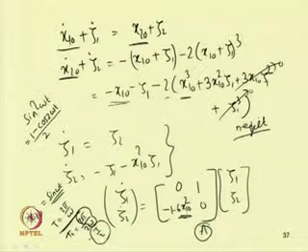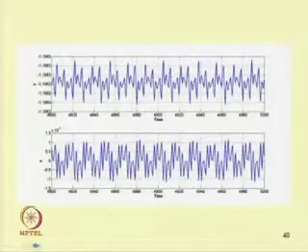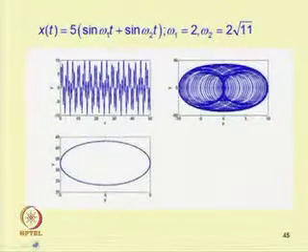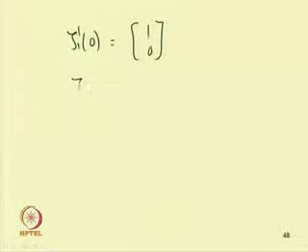Now, we have to find this monodromy matrix from this A matrix. To find that, taking different initial conditions, let us take the initial condition zeta 1_0 equal to 1, 0, and then zeta 2_0.